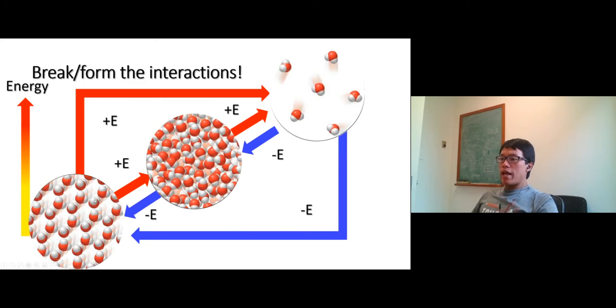All right, now speaking of interaction from solid to liquid, so start with solid right here. They are meditating. They are close to each other. They're sitting still. If you want to convert solid to liquid, they start moving around. So you have to break the interaction in here. That's why this process is endothermic. So you have to add energy into it to break all this interaction, so it will start walking, start moving.